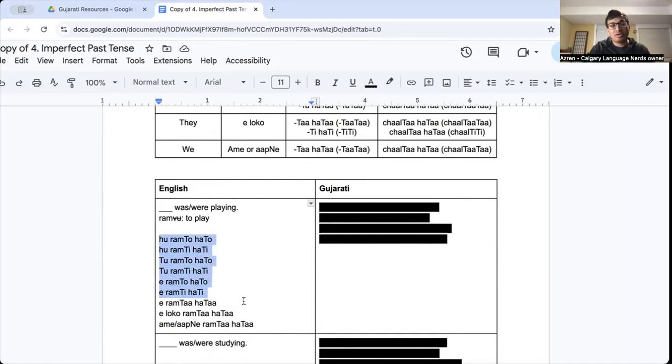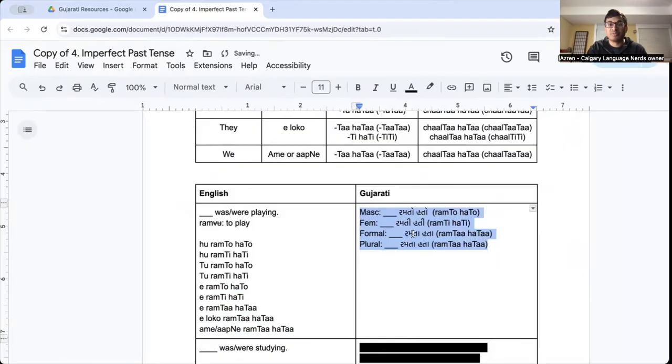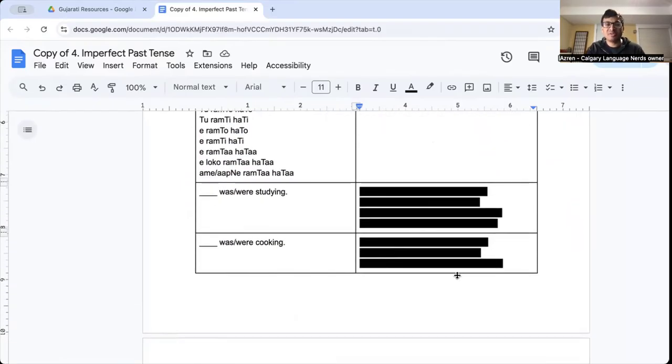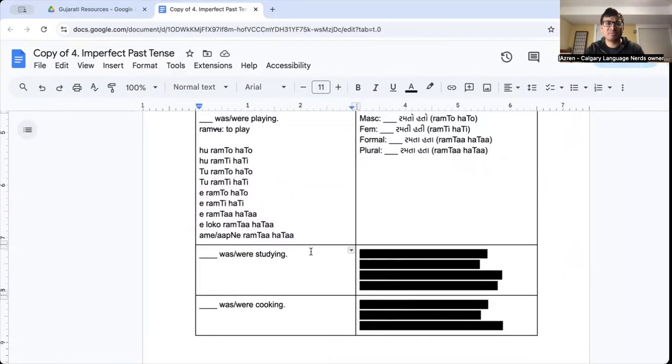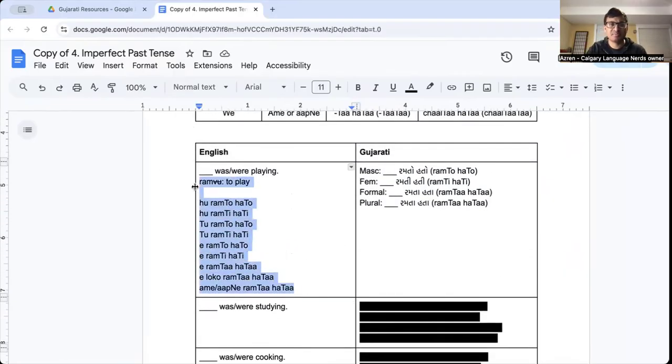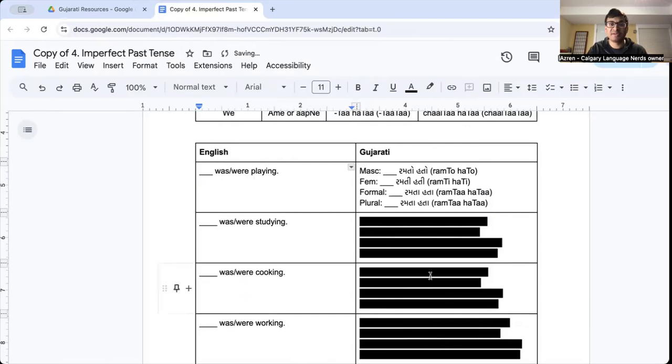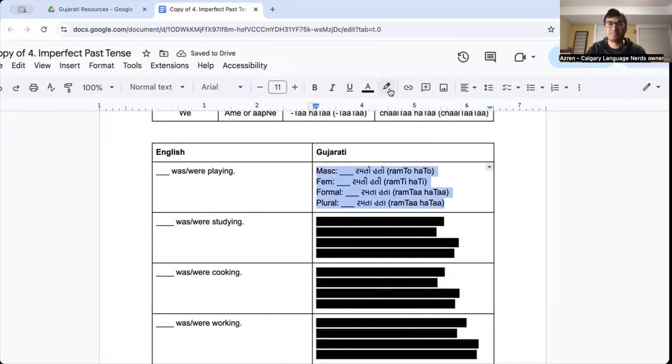So these are all the different options for someone was playing, right? So if we just unhighlight these. So masculine, all the masculines are ram to hato, all the feminines are ram ti hati, all the formals are ram ta hata, all the plurals are also ram ta hata. So let me give you the verbs here. I'll delete this to create some space. I highly recommend you take notes though, like write these down for sure, take some notes. Let's just delete these to create space. Let's make this black again.